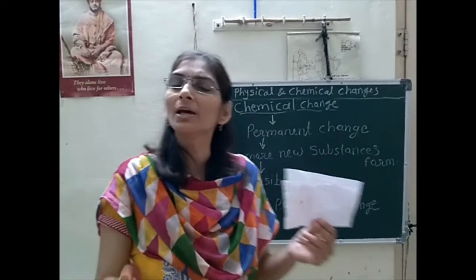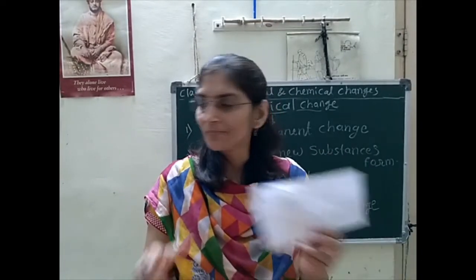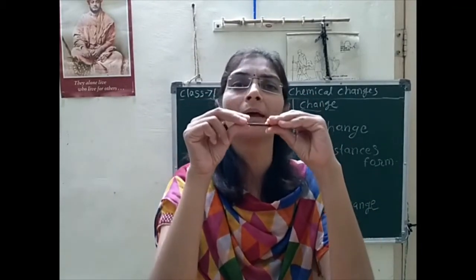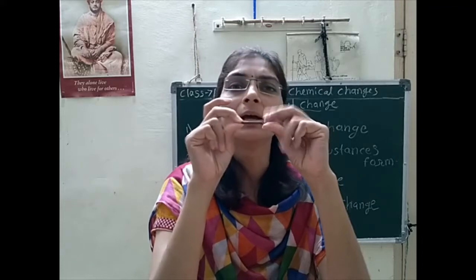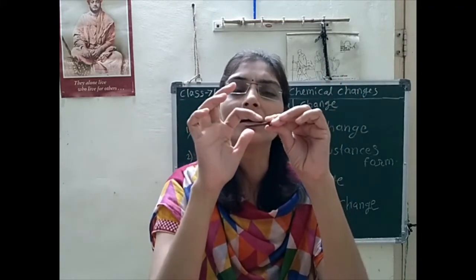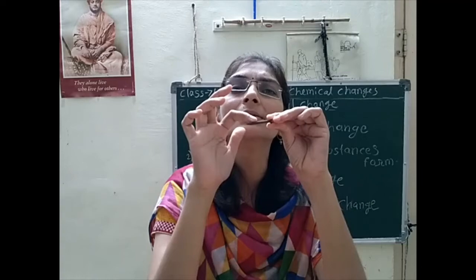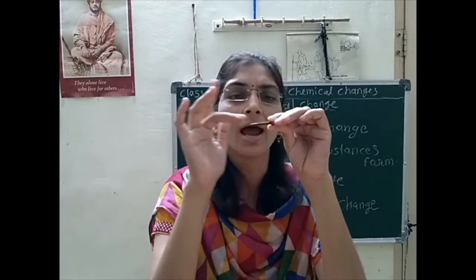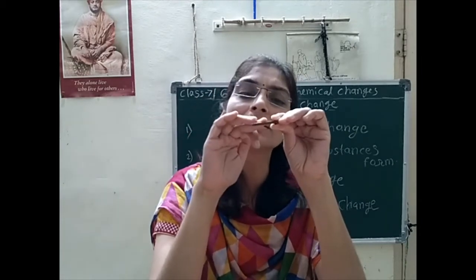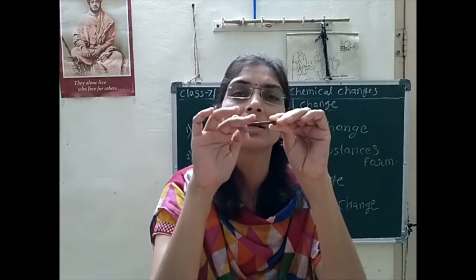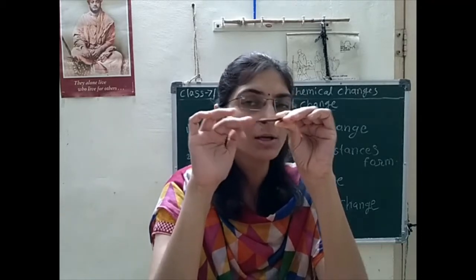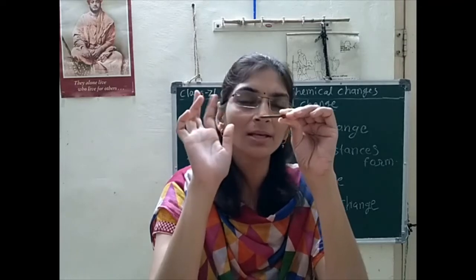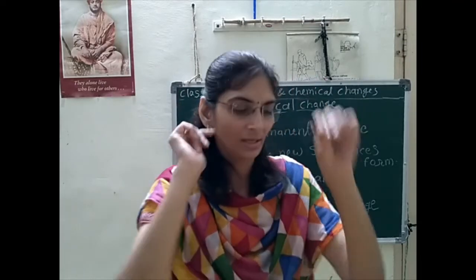In the atmosphere we know that oxygen is present, and when that iron nail is kept in the atmosphere, what happens? The iron surface reacts with the atmospheric oxygen, and after that the rust layer is formed on the surface of that iron nail. So it is nothing but iron oxide. Yes, so what is that iron oxide? We will see here.